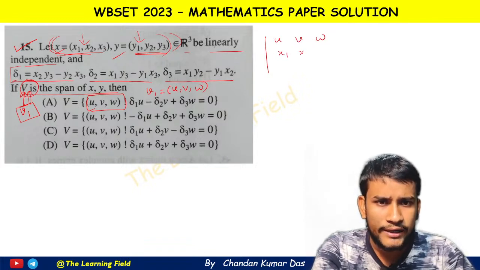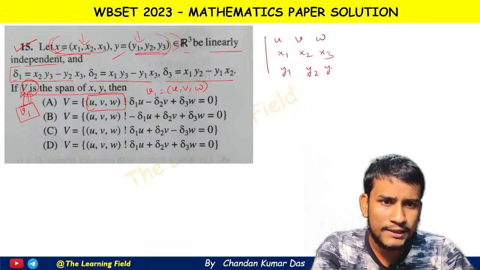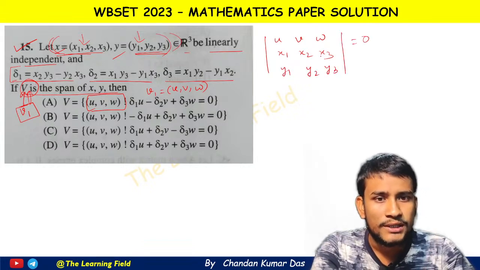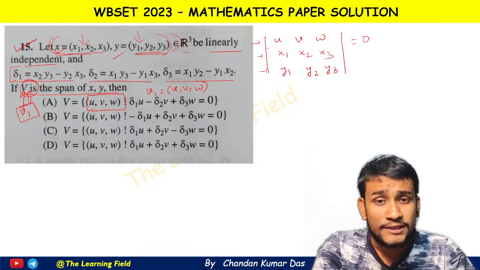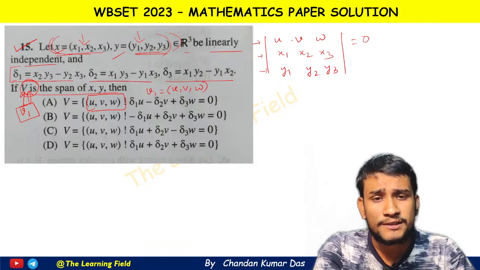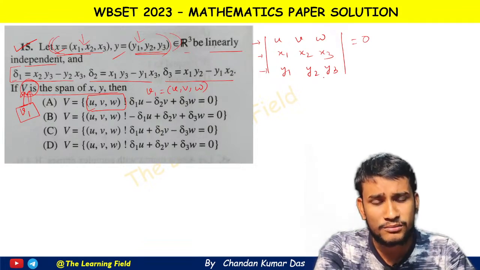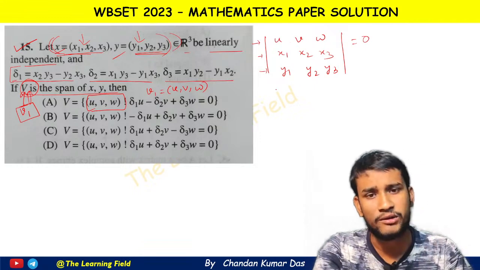and x1 x2 x3 and y1 y2 y3, this determinant equal to 0. See, these two vectors are linearly independent, but this vector is in the linear span of these two vectors. That means this vector is a linear combination of these two vectors, therefore we can write this determinant equal to 0.